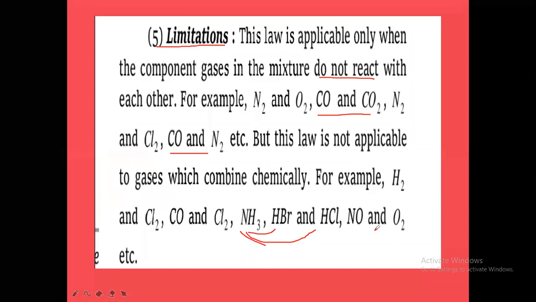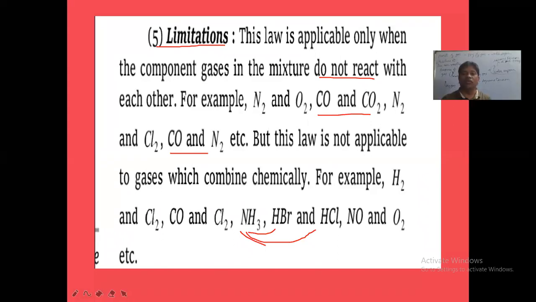Next, NO and O2, nitric oxide and oxygen, are reacting gases. But N2 and O2 are non-reacting. N2 and O2 are non-reacting, but NO and O2 are reacting. So if two gases are reactive, when they combine chemically with each other, for that mixture Dalton's law is not applicable. This point mainly we have to remember. Okay, is that clear? So Dalton's law cannot be applied to this type of gases.